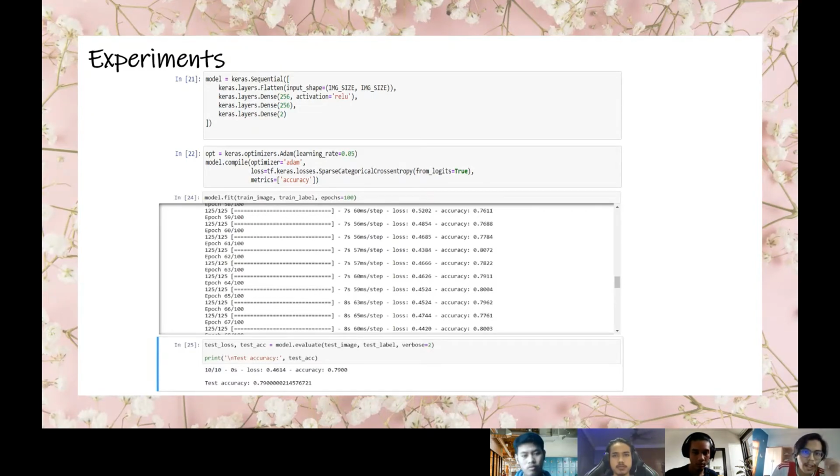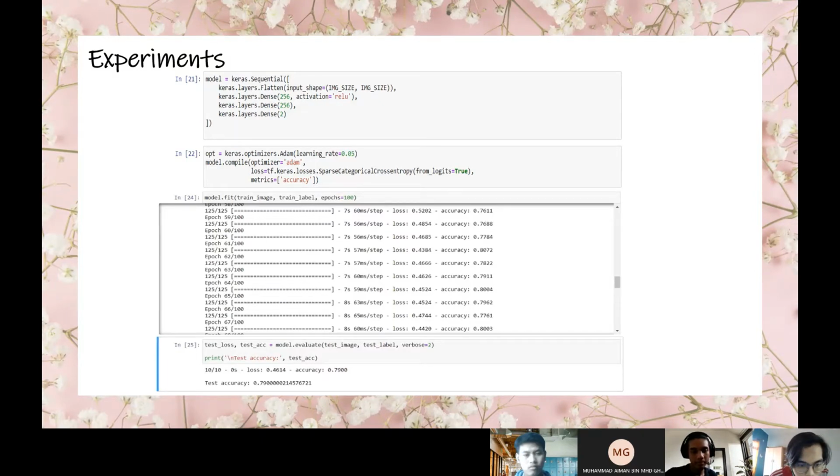Firstly, for this experiment the activation function is ReLU, with 2 hidden layers because of the 2 dense layers here, and 256 neurons. The learning rate is 0.05 here, and we use the Adam optimizer. For the epoch we use 100. These are all the changed hyperparameters that we explained from the last slide.